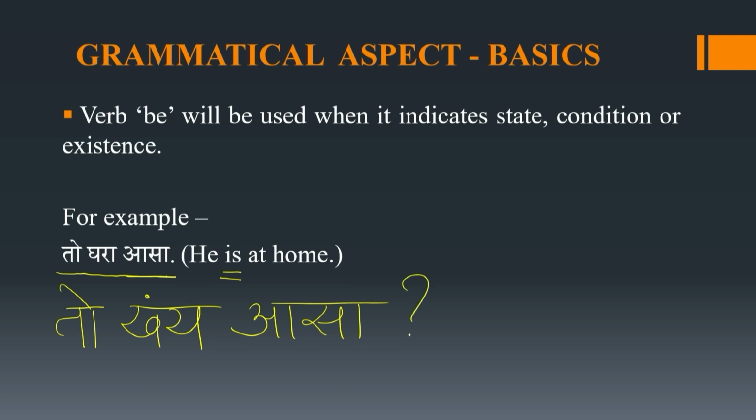So this is a question. In English, it would be, where is he? To khoi asa. Again, asa means in English, the verb would be is. To khoi asa. Where is he? To ghara asa. He is at home. So in such situations, we will use verb.